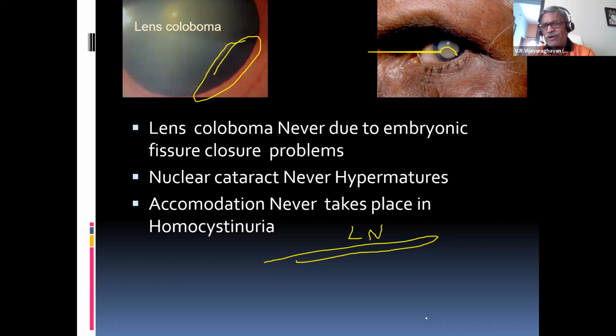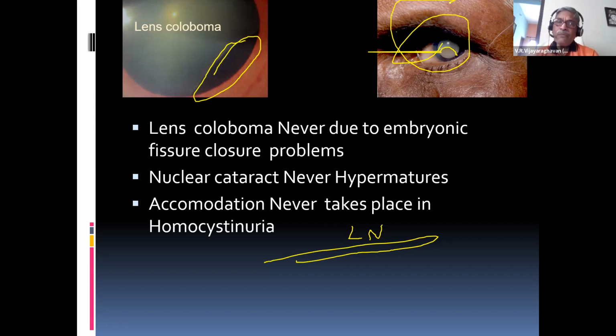Now, you know we have got cortical cataract. The cortical cataract has different stages. You can have immature, mature, hypermature. So many stages are there. Whereas in a nuclear cataract, there is no stage of hypermaturity. In cortical cataract, I can have so many stages, the hypermaturity is like this. I was showing this picture. It's hypermature cataract. So nuclear cataract never hypermatures.